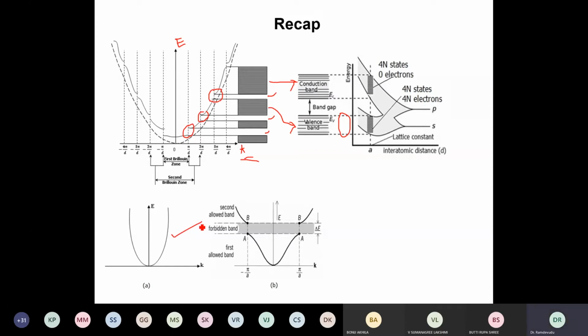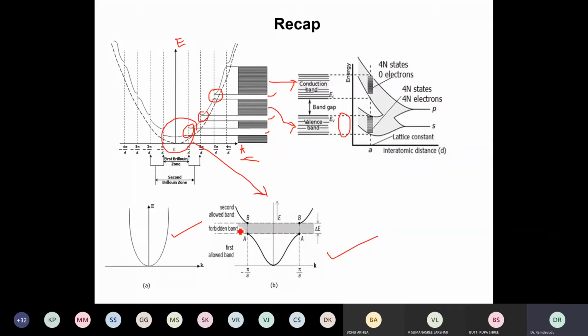And this figure shows the EK diagram of a classical particle which has continuous energy levels, and here we have discrete energy levels. According to quantum mechanics, a particle like an electron takes discrete energy levels when it is bound in a solid, and thereby here I have drawn only the part of this, which we call a reduced EK diagram.